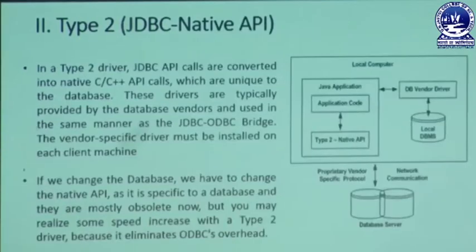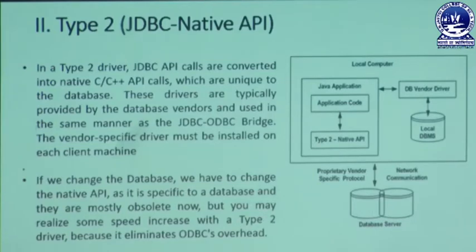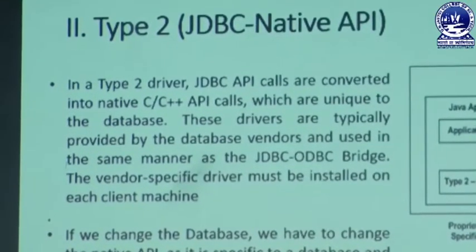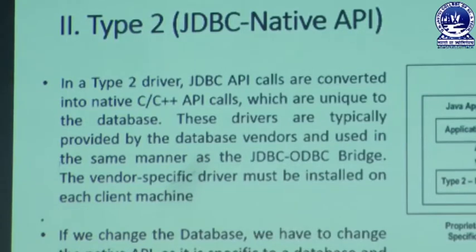The next driver we can learn is the type 2 driver, which is known as JDBC native API. That means application programming interface. By using that interface, calls are converted into native C or C++ API calls which are unique to the database. These drivers are provided by the database vendors and used in the same manner as the JDBC-ODBC bridge. Similarly, the vendor specific driver must be installed on each client machine. Actually, it is far better than your type 1 driver.